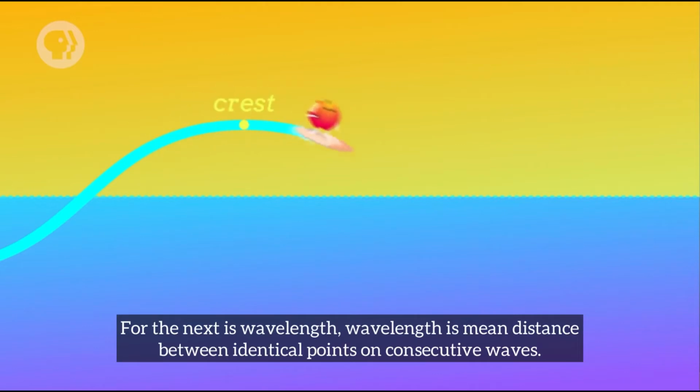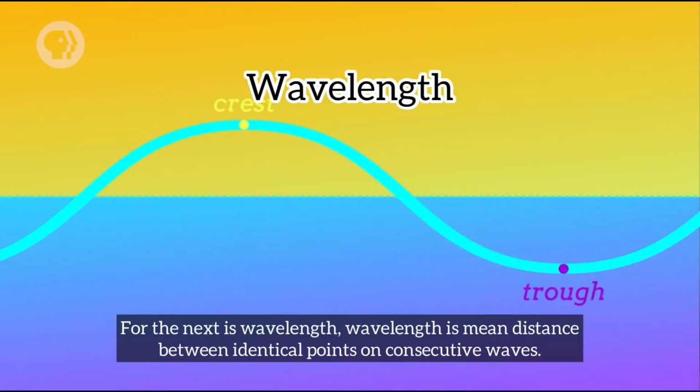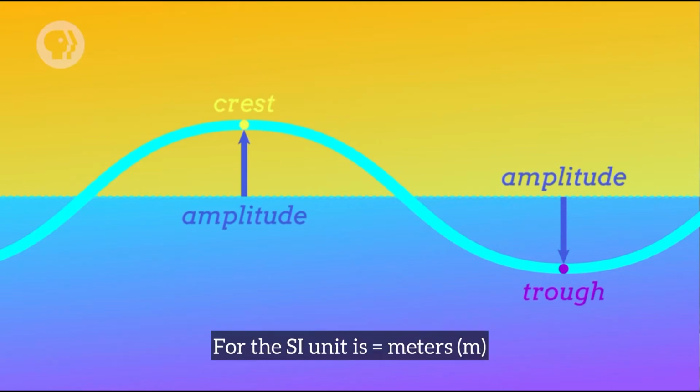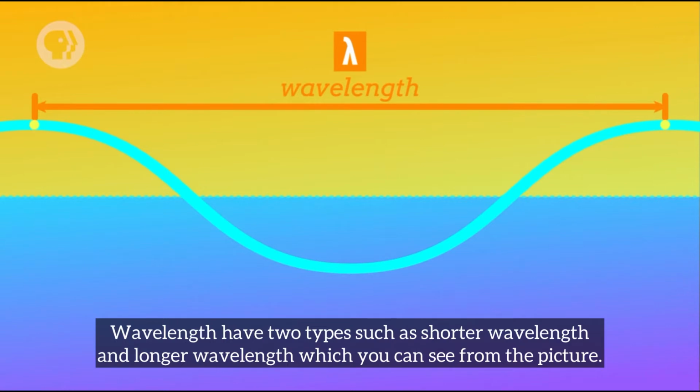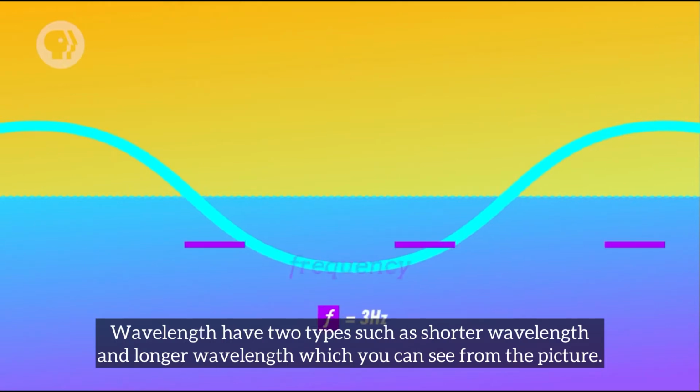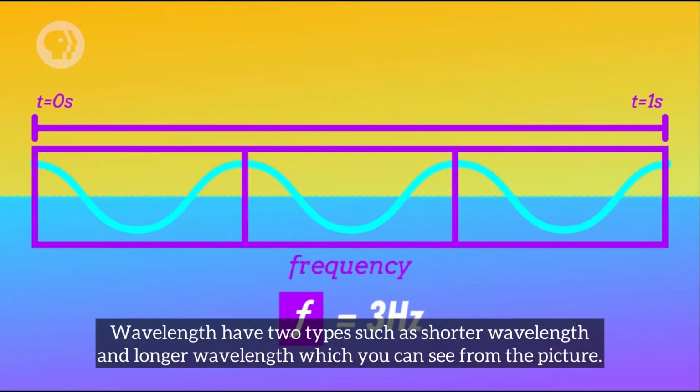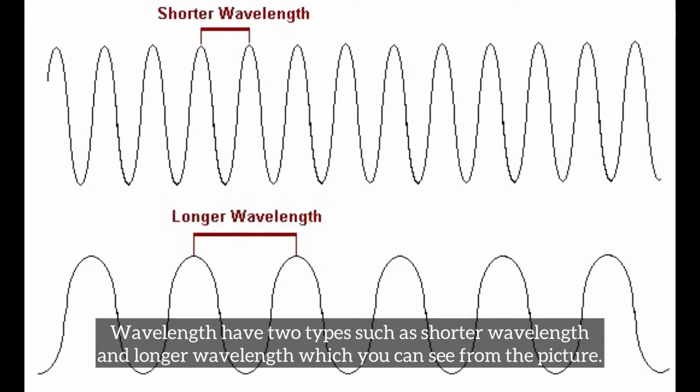Next is wavelength. Wavelength is the distance between identical points on consecutive waves. The SI unit is meters. Wavelength has two types, shorter wavelength and longer wavelength, which you can see from the pictures.